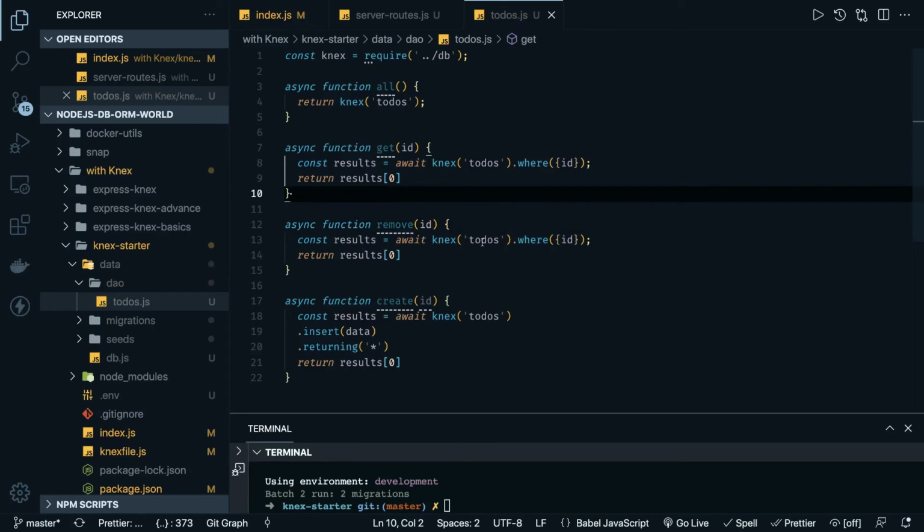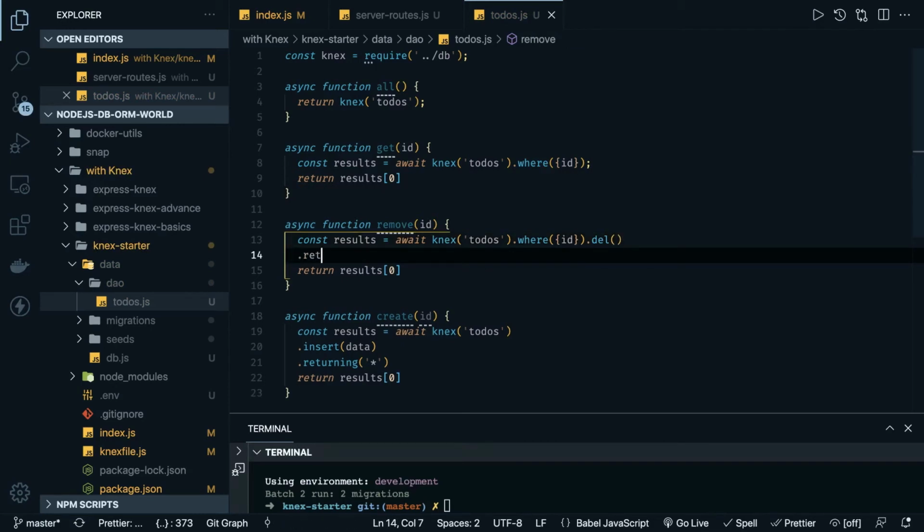To-dos .where id is equal to this, and then do the delete. If there is an id, we can delete it, and once the deletion is done, we can also say .returning, give me all the records again. It is again going to give us the array of the deleted record, so we can just do array[0].